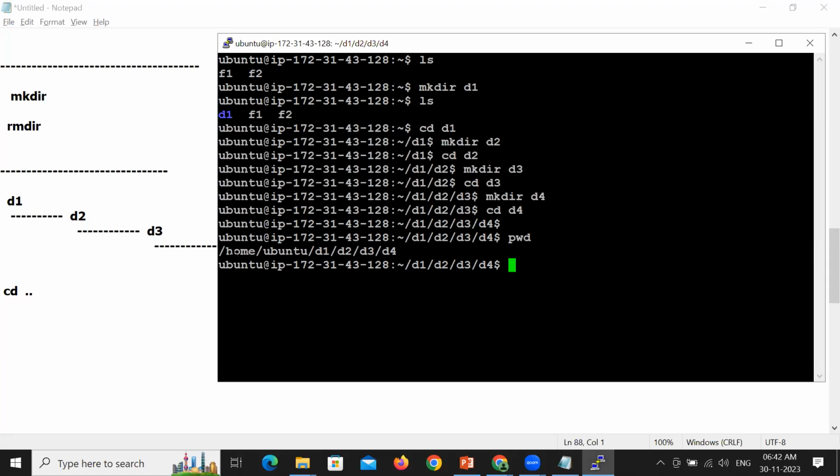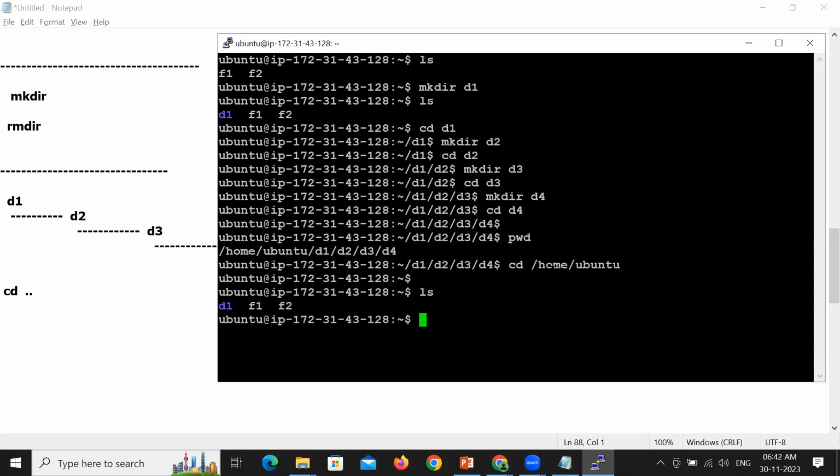Now my plan, I don't want to go to the immediate parent directory. I directly want to go to /home/ubuntu. Whenever you want to go to a specific directory, whichever you want, you can do that by using the same command cd. You have to write the path right from the slash, from the beginning, /home/ubuntu. Perfect. Now you can see with pwd, you're pointing to /home/ubuntu.